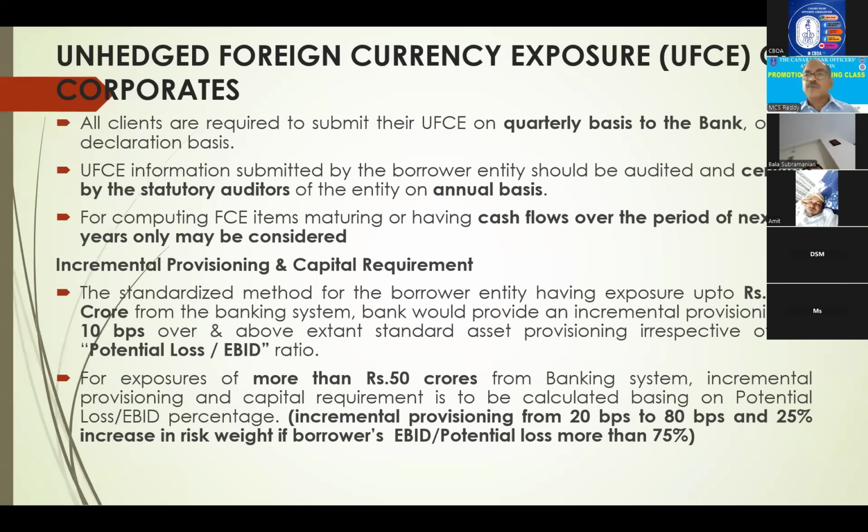For them, what we have to do, whatever foreign currency outgoing is there, it has to be covered with hedging, forward contracts, etc. Or if anybody is having natural hedging, it means he is exporting material, getting foreign currency. Similarly, he is importing some material, for which he has to pay foreign currency. So foreign currency outward is there, inward is also there. That we call a natural hedge. In such cases, he need not worry.